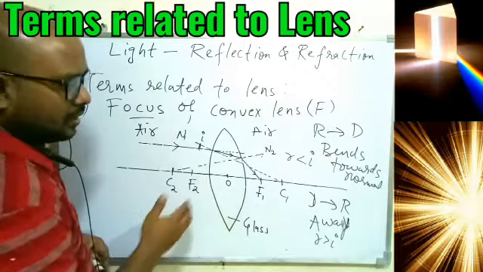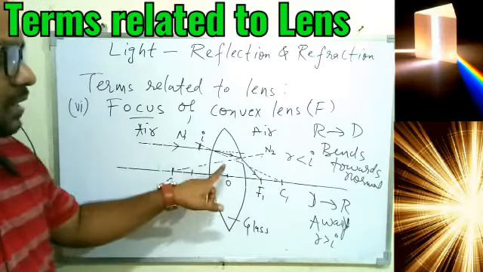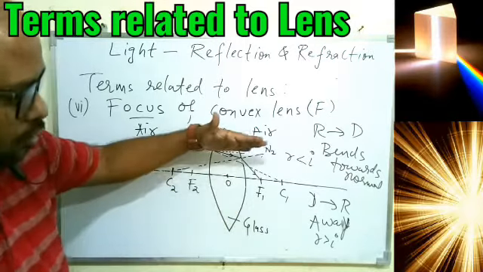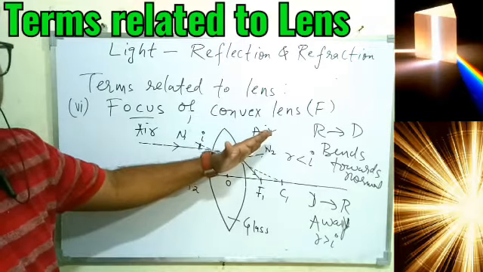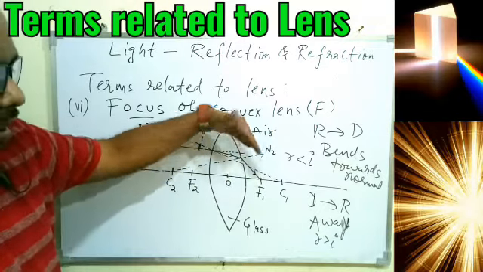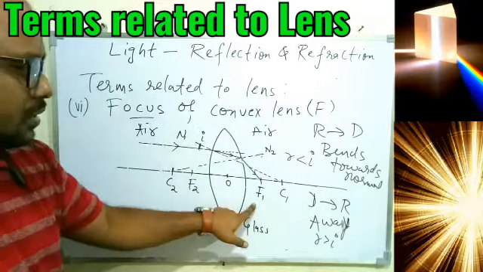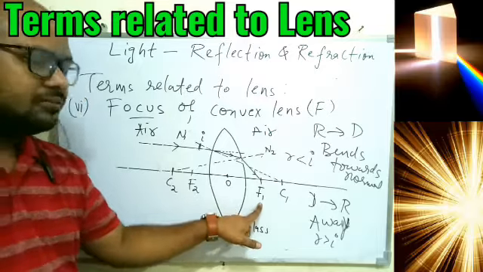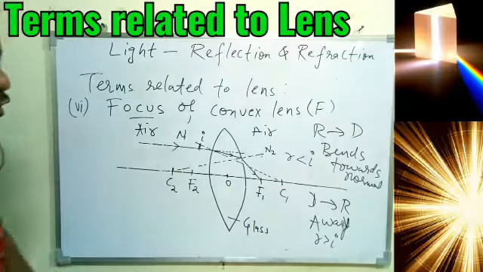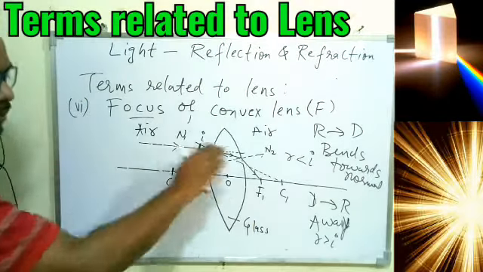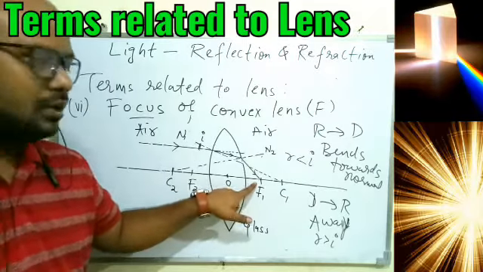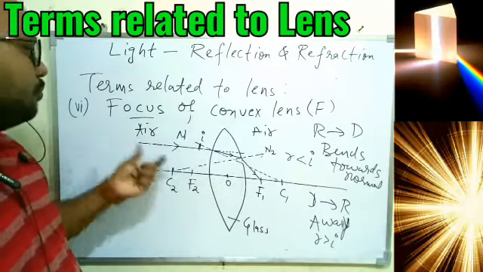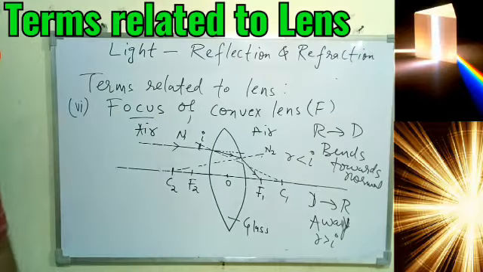At this particular point, the ray will bend away from the normal because the light will travel from glass to air. So this is the normal. Away means it must come down. If it comes this side, it will bend towards, but we want away. Away means it will come finally downward. So the ray will basically converge on the principal axis. All the rays that come parallel to the principal axis will converge on the same point F1, and this F1 is given the name principal focus or focus.